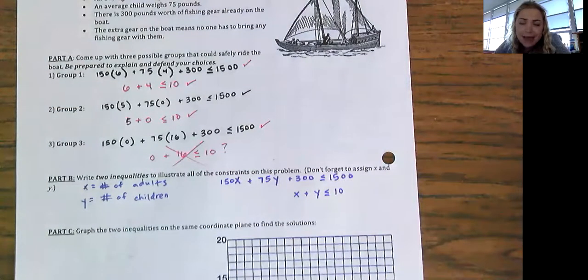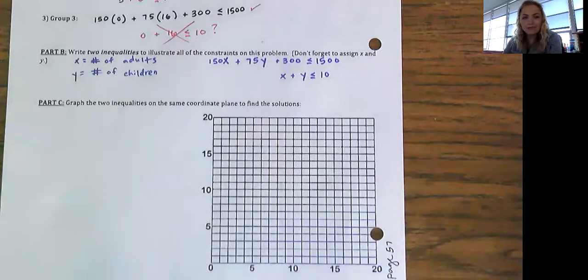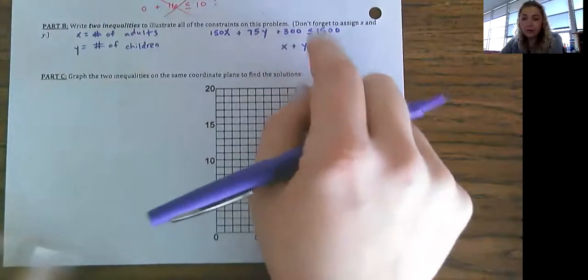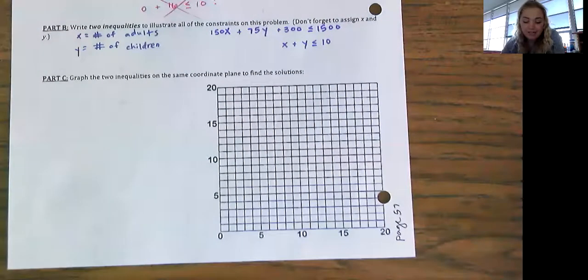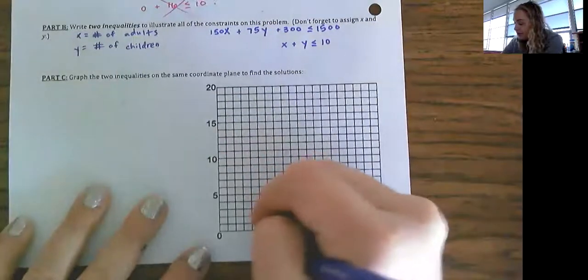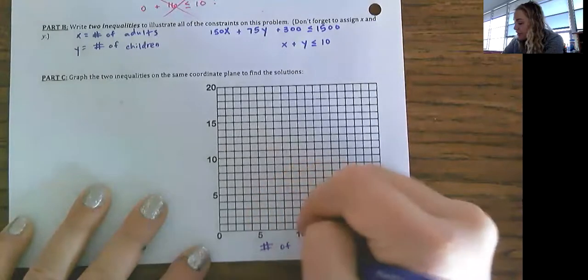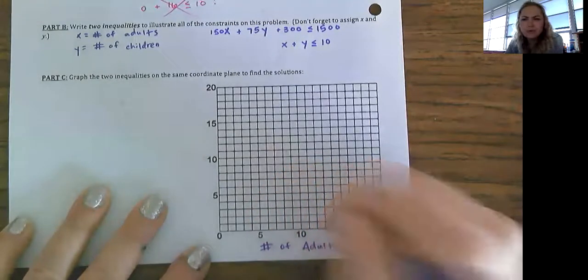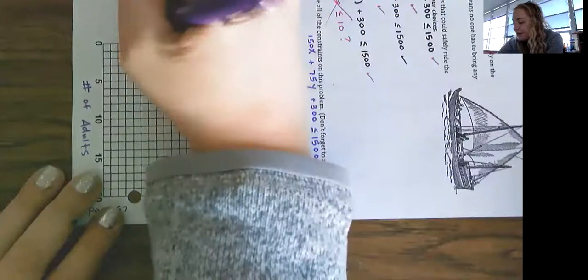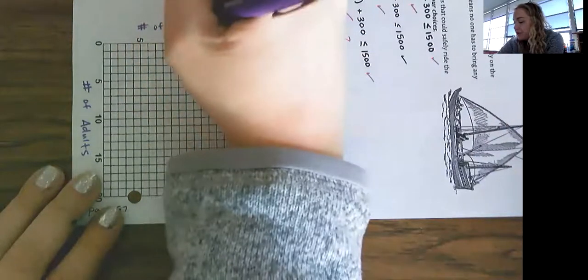Okay, so our job now, part C, is to graph them on the same coordinate plane to find solutions. So if I've got this graph here, I'm going to get both of these inequalities, and I want to solve them so I can actually graph them. So I already said that X was the number of adults. Down here, I'm going to write number of adults. It's a weird way to say it. Over here, I'm going to say Y is our number of children.